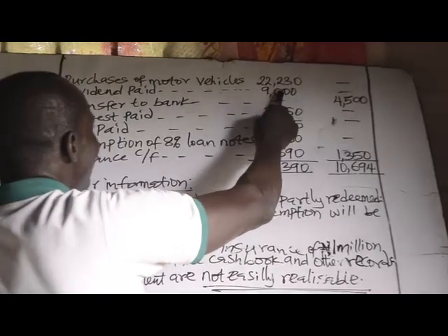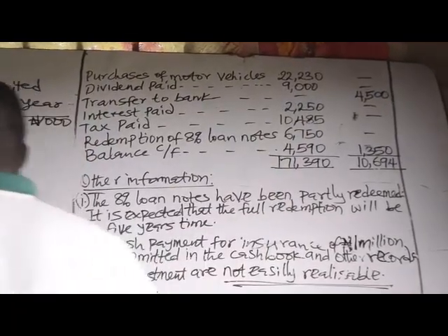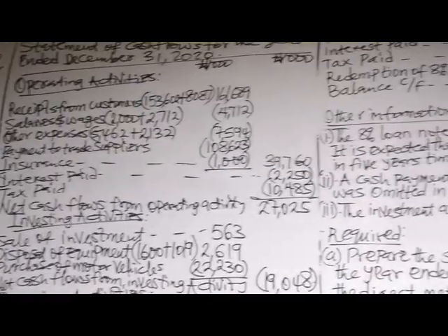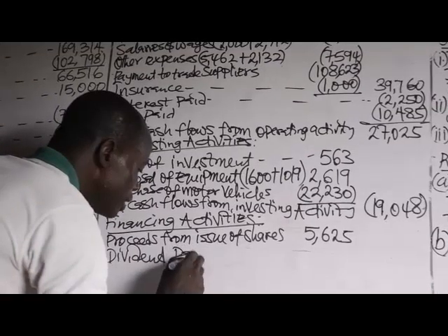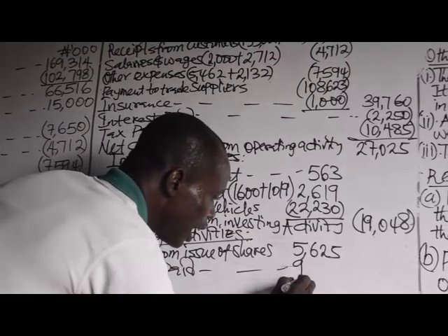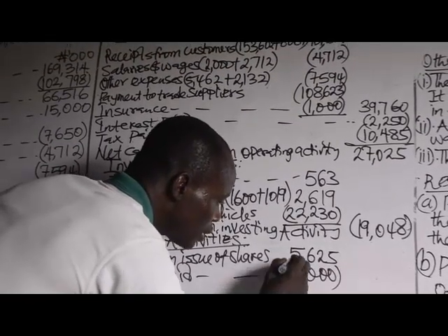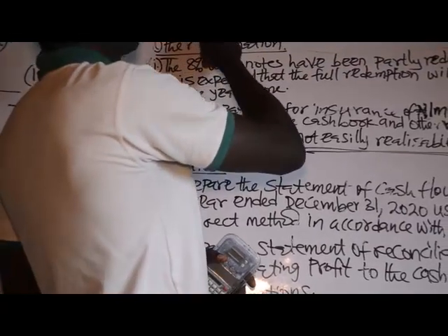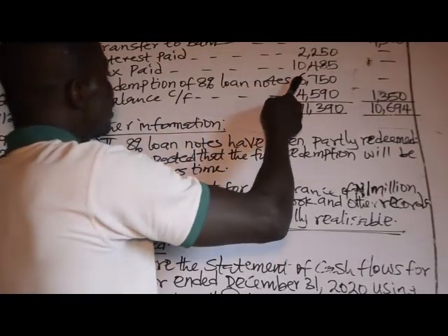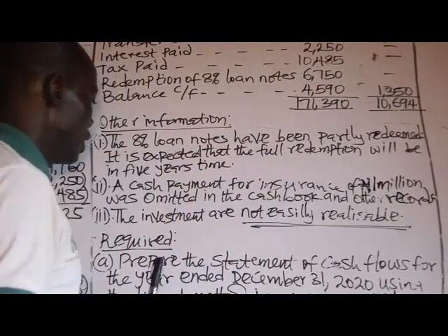Dividend paid, that amounted to 9,000. Dividend paid of 9,000, outflows under payments. We also have redemption of 8% loan notes, 6,750.